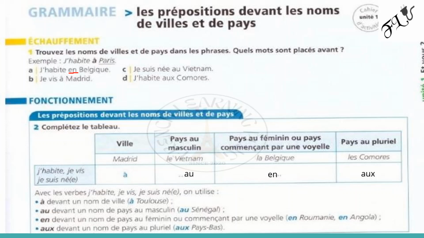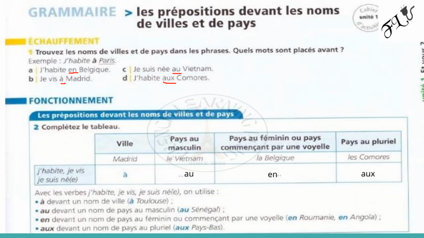Je vis à Madrid. Je suis né au Vietnam. J'habite aux Comores. If you were to translate the sentences in English, you would use the same preposition in front of all of them. I live at Belgium. I live at Madrid. I was born at Vietnam. I live at Comoros Island. You just realize English used at for all of them.